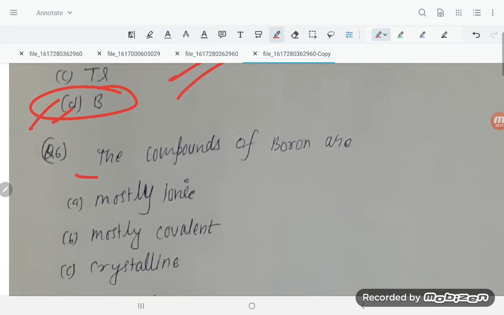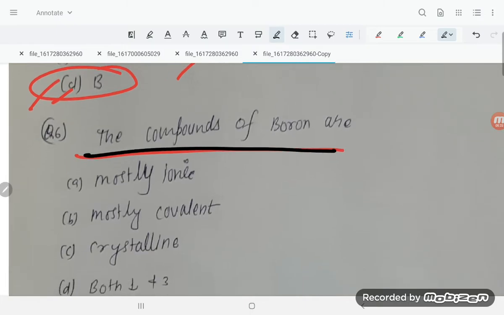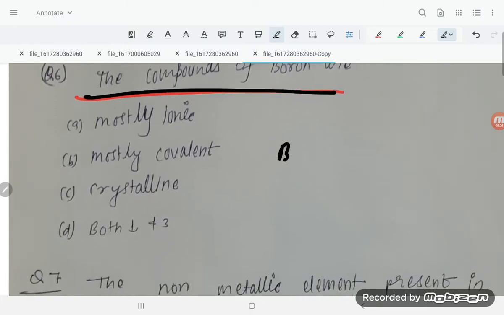They are asking whether the compounds of boron are mostly ionic. Suppose BCl3 and BH3 are there. Here you see +3 oxidation state and small size.